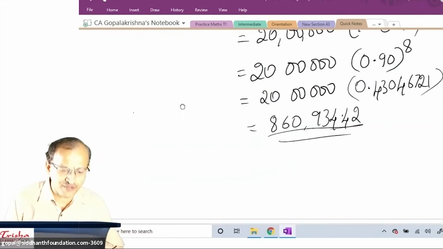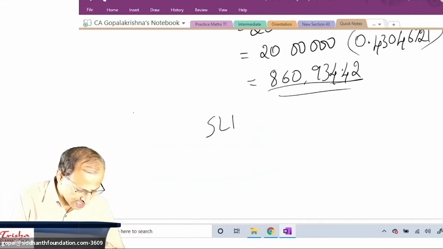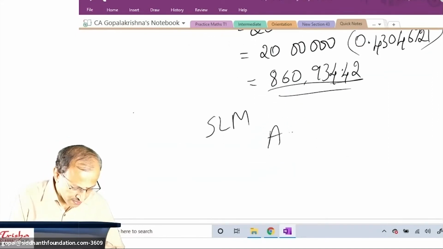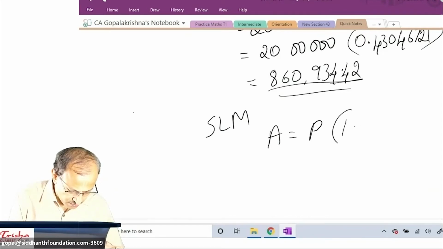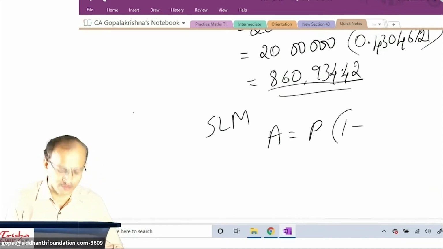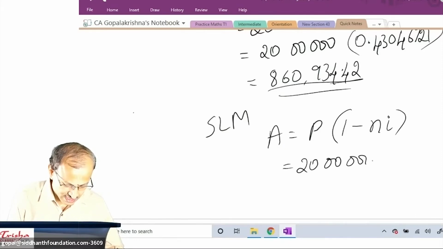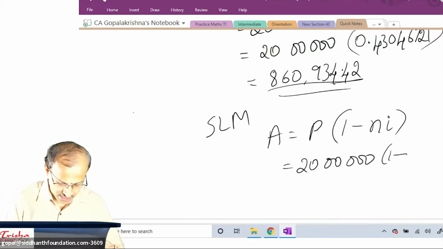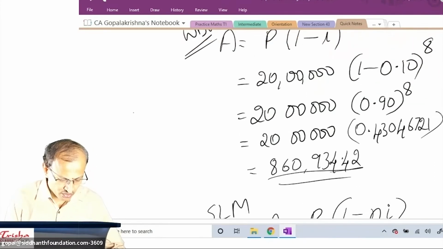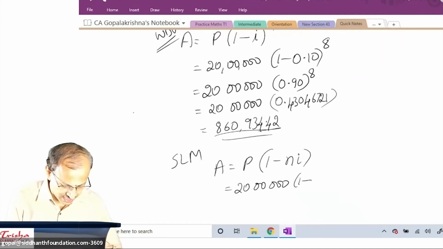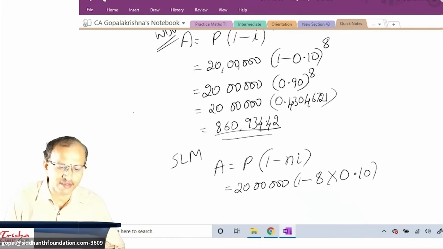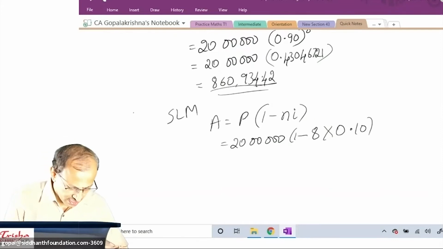Tell me. If it is SLM, straight line method, what is the formula? P into 1 minus what? 1 minus N I. Purchase price 20 lakhs, 1 minus N value. Number of years is 8, into 0.10. Is that correct, my dear student? Please refer. Let me know.